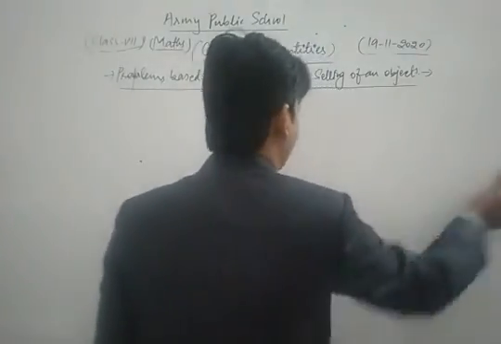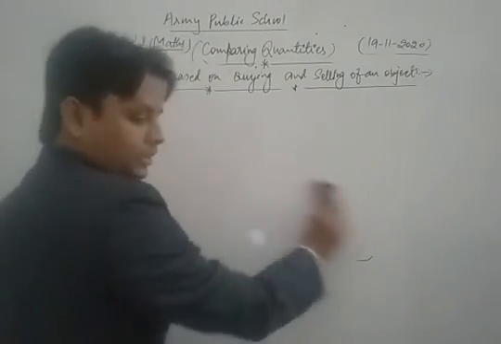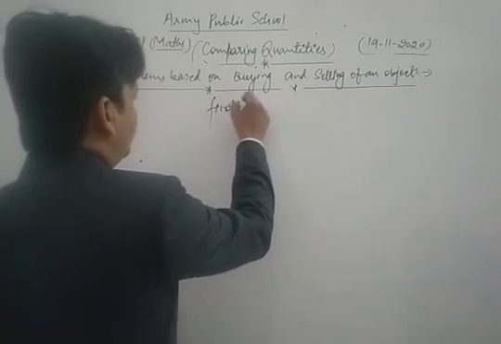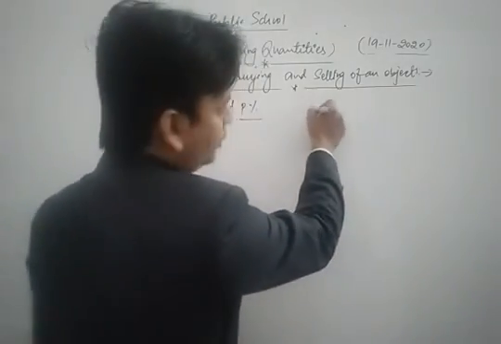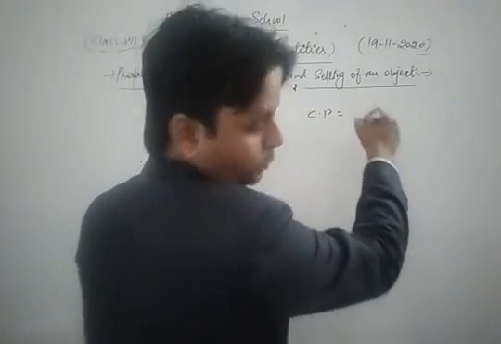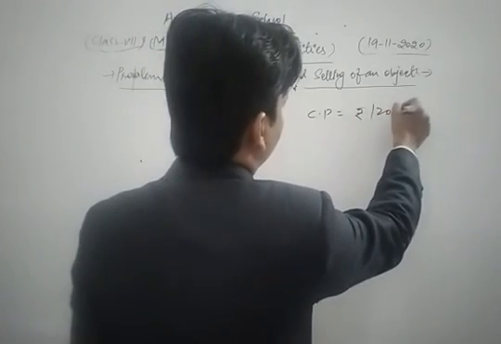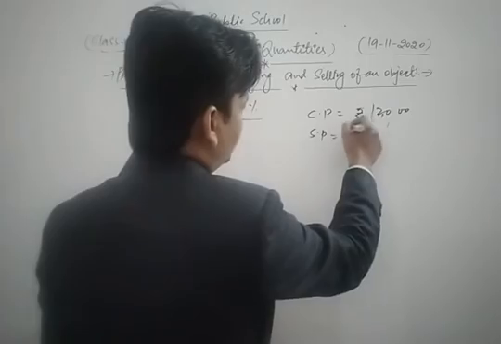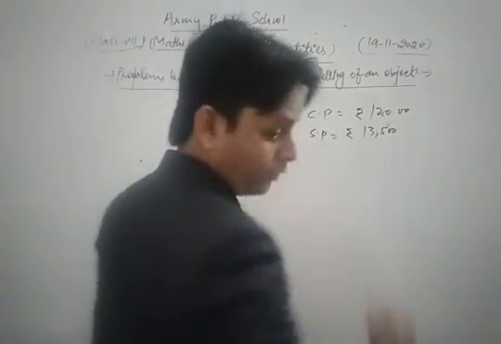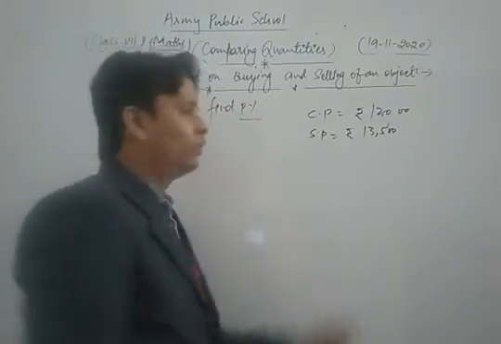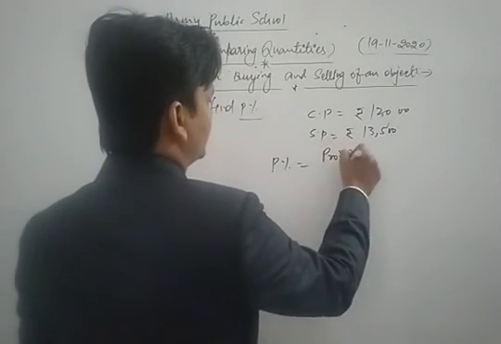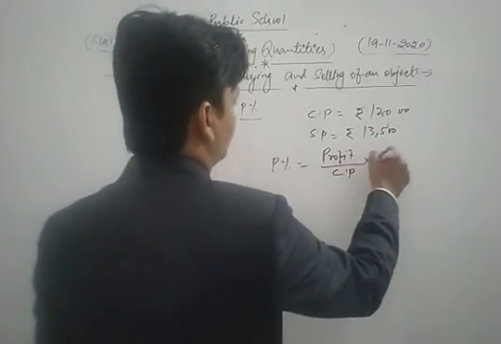Now we take a very small question. Find the profit percent. We get cost price is rupees 12,000 and selling price is rupees 13,500. You know that profit percent is equal to profit upon cost price into 100.